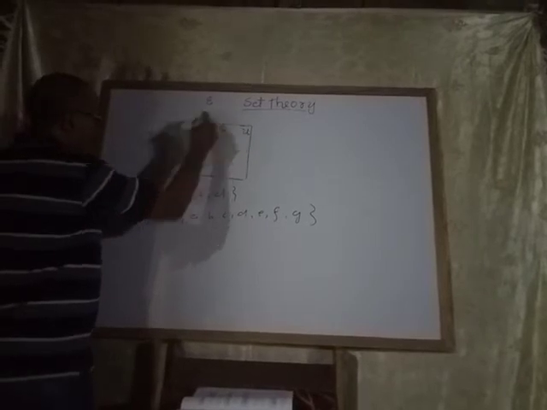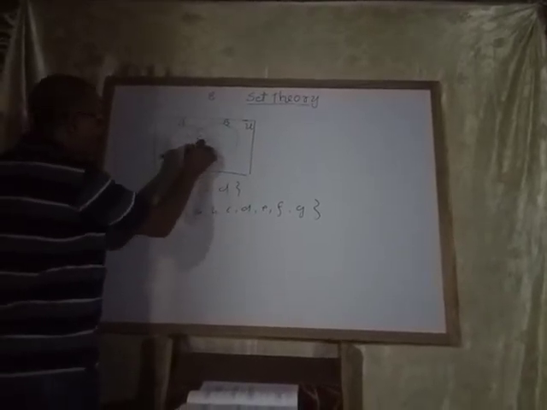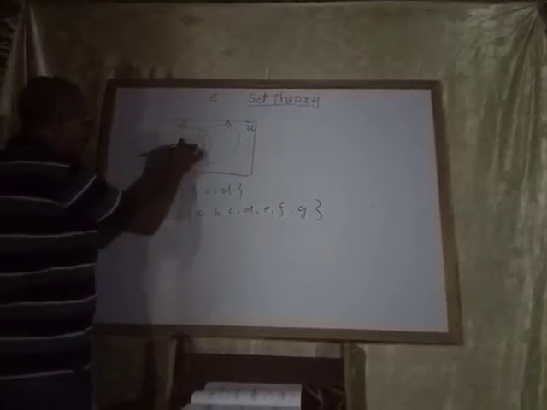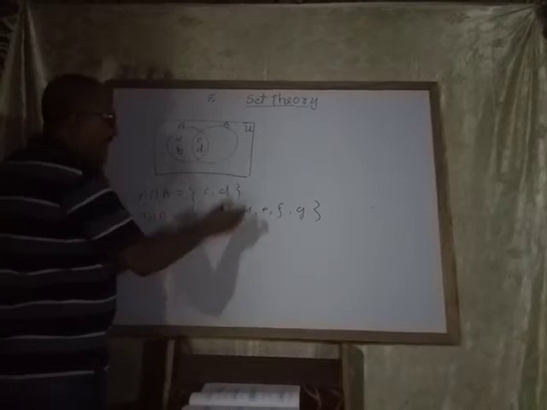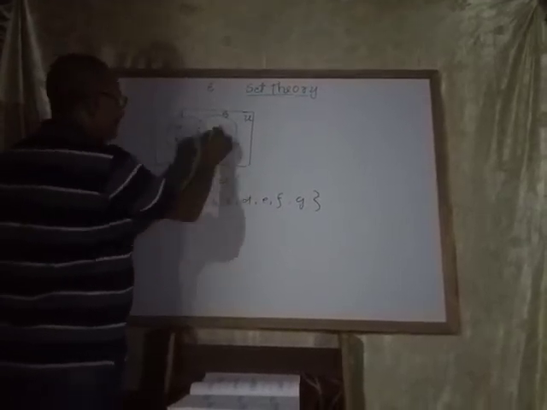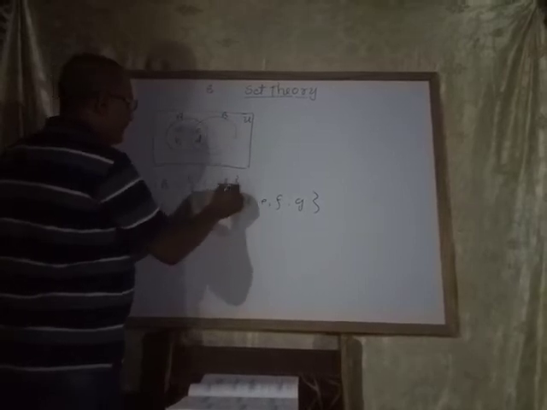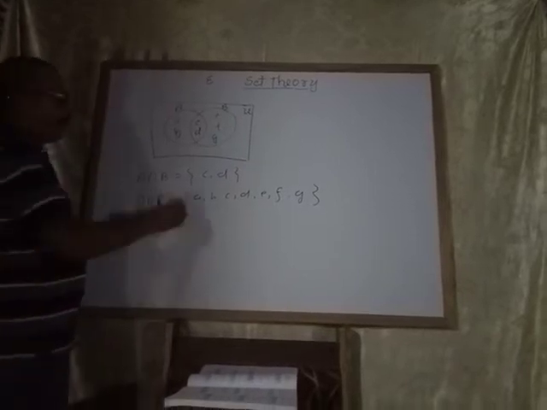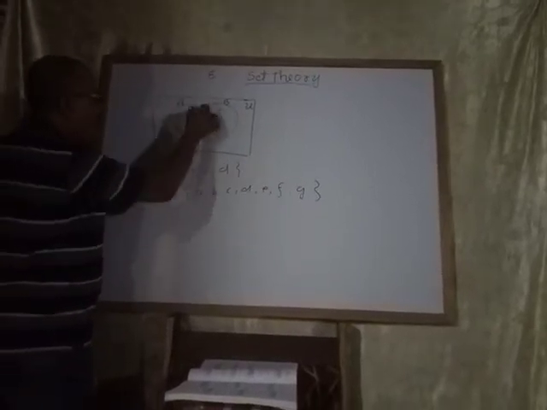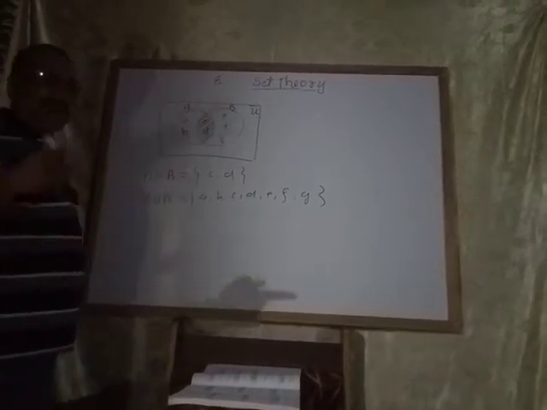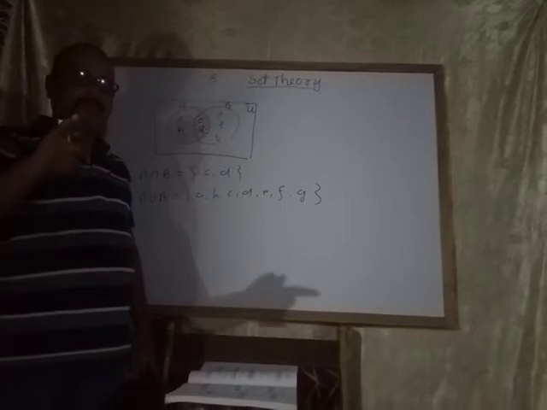See that set A and set B, the common elements are C and D. The other elements in set A, A and B, are remaining. In set B, besides C and D, I have written E, F, G. These elements are remaining. What is A intersection B? Only if you segregate this portion, you get A intersection B.